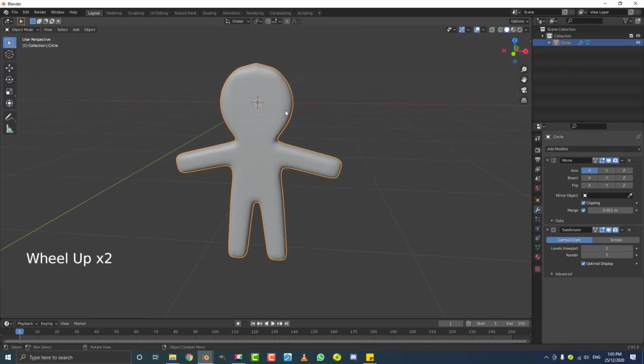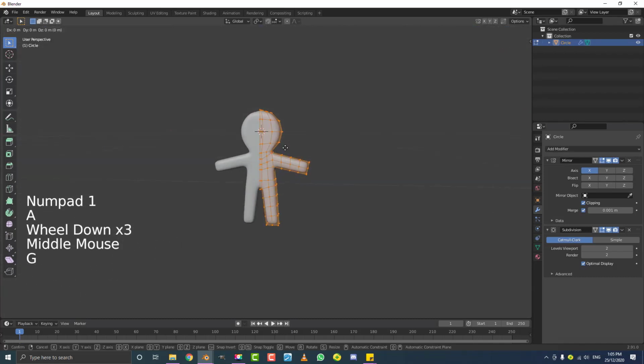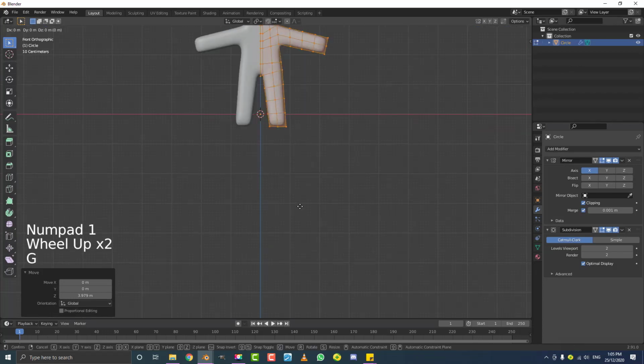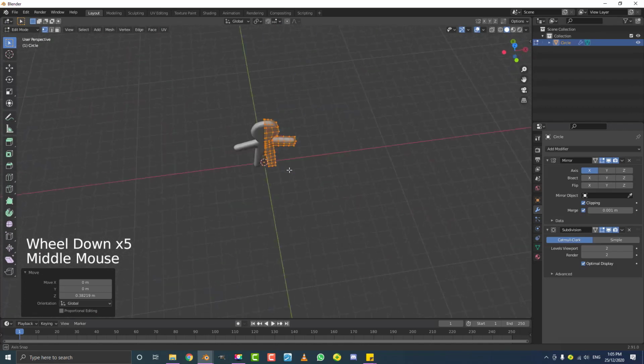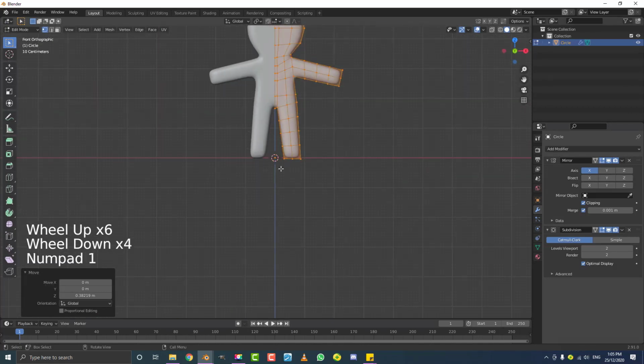So let's go back into edit mode, hitting tab. Hit A to select everything. And then we're going to go G, Z, and just bring it up till it's sitting on the floor. In fact, go to your front orthographic view. Just move it up till it's sitting on that red axis line there, so you know it's on the floor. And your origin point, that little orange dot, should be in the middle at the bottom as well.